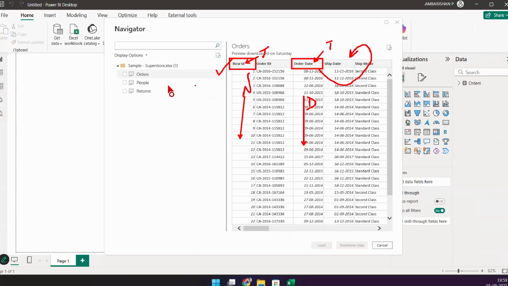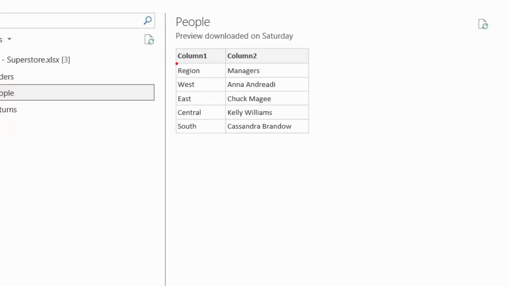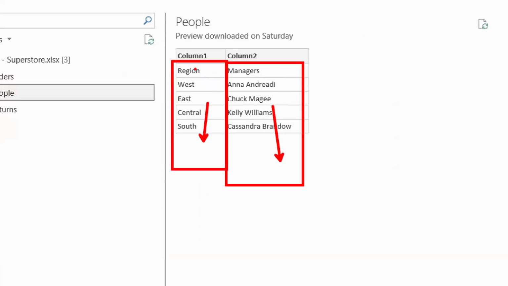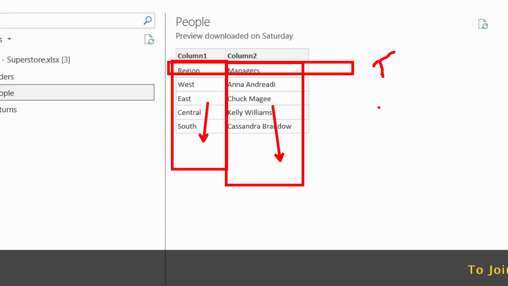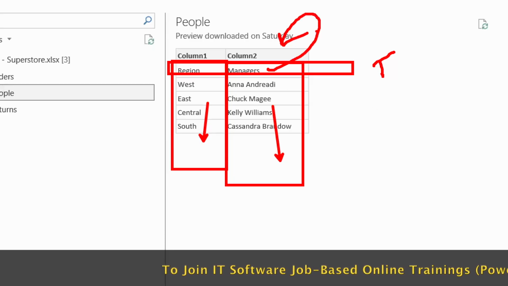But when you look at the people table, what happens here is it's all text. Look at it, all text. Everything is text. The headers are also text. Yes or no? So there is no way for the tool to understand whether it can go and promote this to the column headers or not. Getting my point now? Yes.